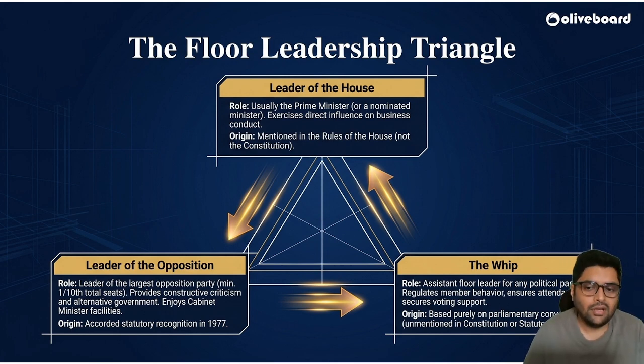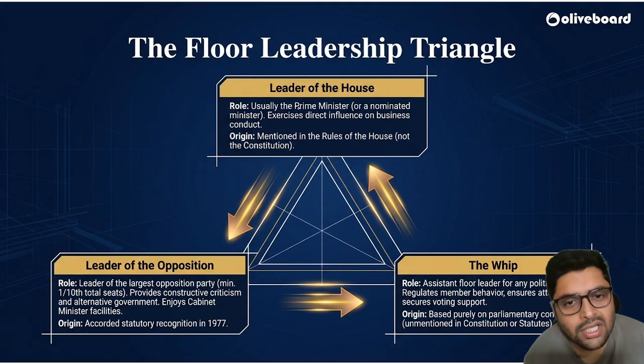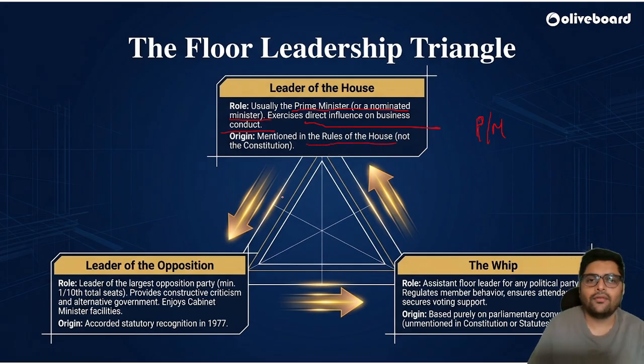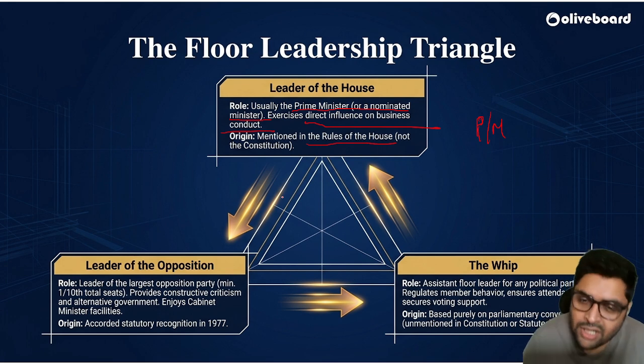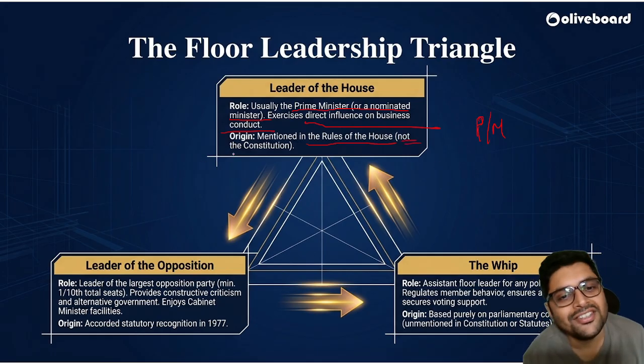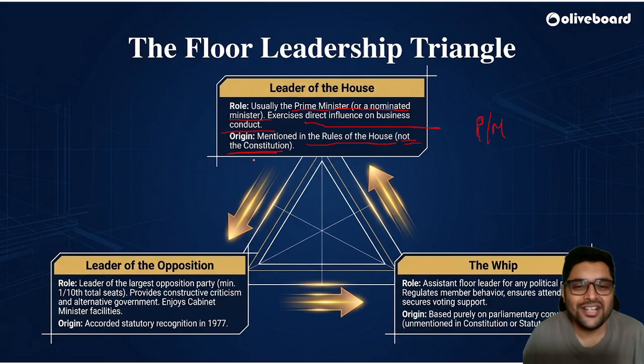floor leadership. Now, who is the leader? What happens in the leadership? Leader of the house. Usually, the prime minister or a nominated minister is the leader of the house. So, who is the leader of the house? It is the prime minister. Correct? Or a minister nominated by the prime minister, who exercises direct influence on business conduct. The origin is mentioned in the rules of the house. You might ask me, sir, where it is mentioned. How will I know? It is mentioned in the rules of the house, not mentioned in the constitution.